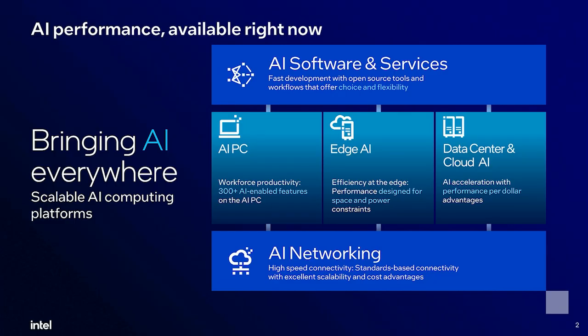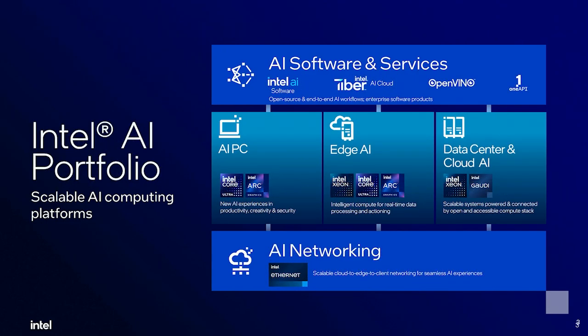So you may need solutions for unstructured databases, like high performance training, fast connectivity, power efficient inference on cloud or in PC. Intel gives you AI performance everywhere you need it, and that is brought about through an array of software, hardware availability, as well as networking.